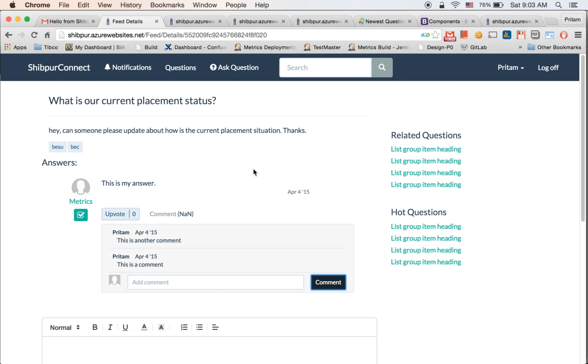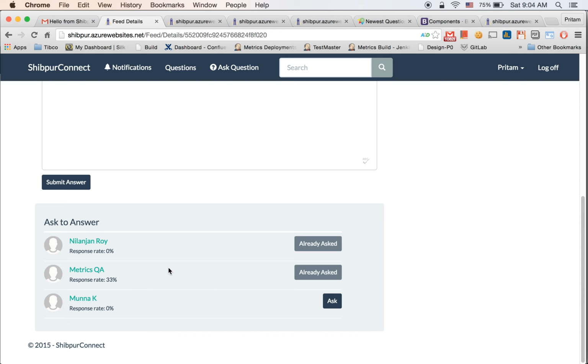Yeah, this is all about how you can post questions and add your categories or tagging properly, so that you get a hint about who can answer your question. In future, we will not be restricting you only to the hints we give you. There will be a search option here as well in Ask to Answer, where you can type somebody's name and request someone from here. For example, if you posted a question and you personally know someone who can best answer it, you can search his name and request him to answer it.